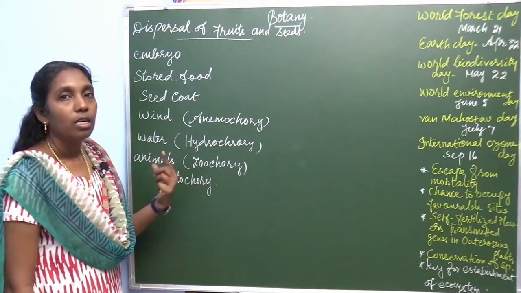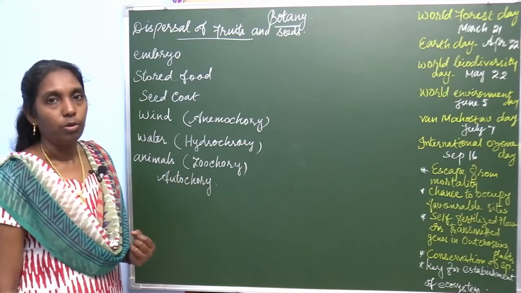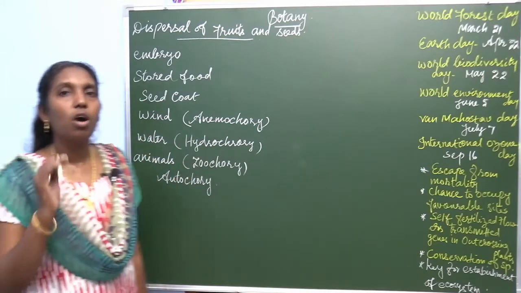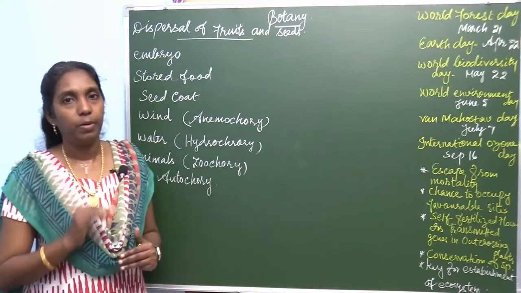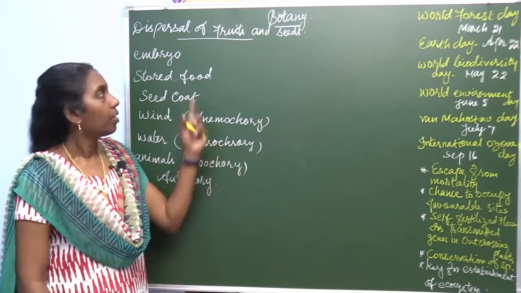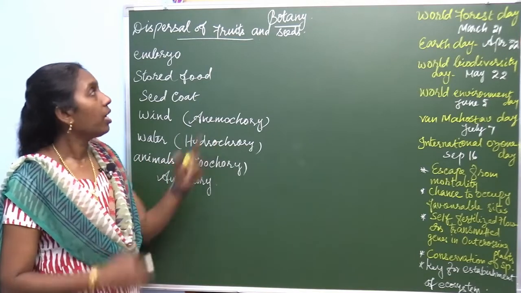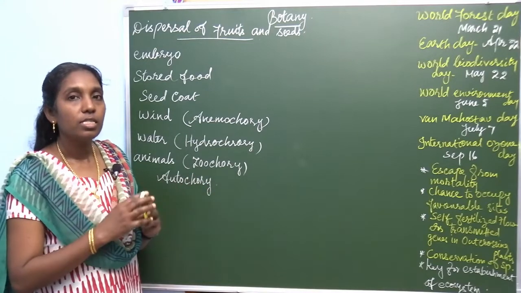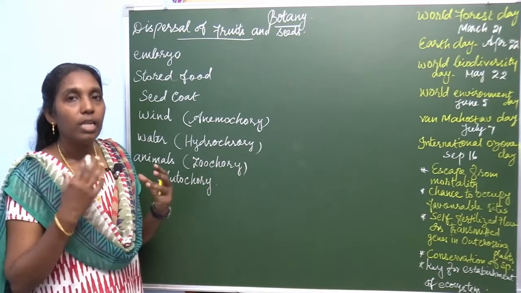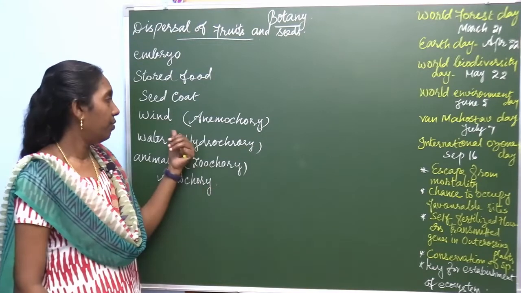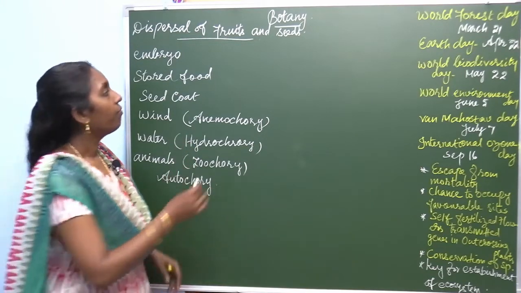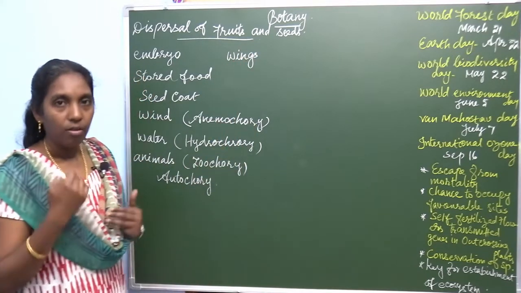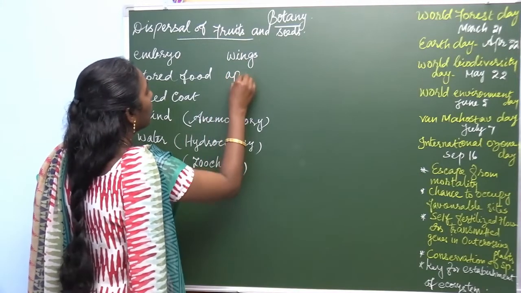And there is another type called autochory. So let's see one by one. Wind, anemochory. Most of the tall trees, tall plants, the wind pollination, you may have heard that. In such a way, here is dispersal of fruits and seeds by wind. So if seeds and fruits are modified for dispersal by means of wind, there is formation of wings. There are some modifications, formation of wings and appendages.